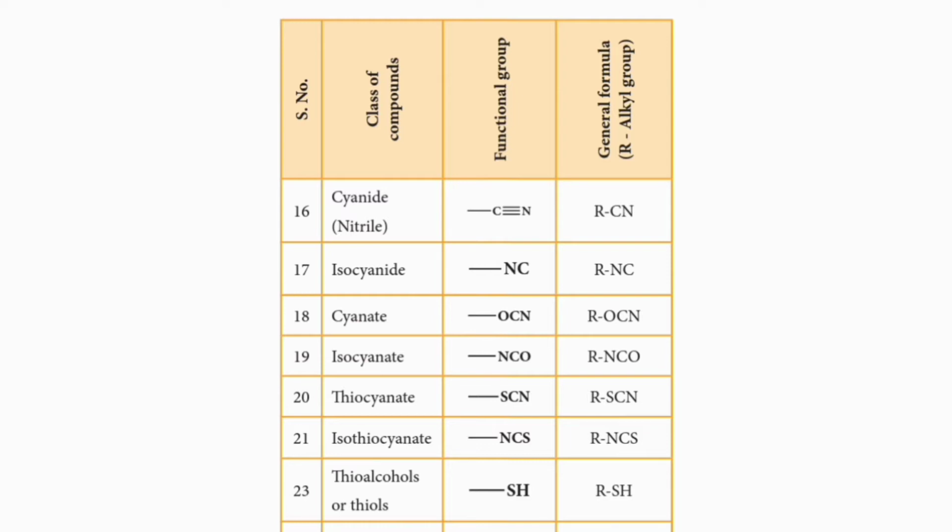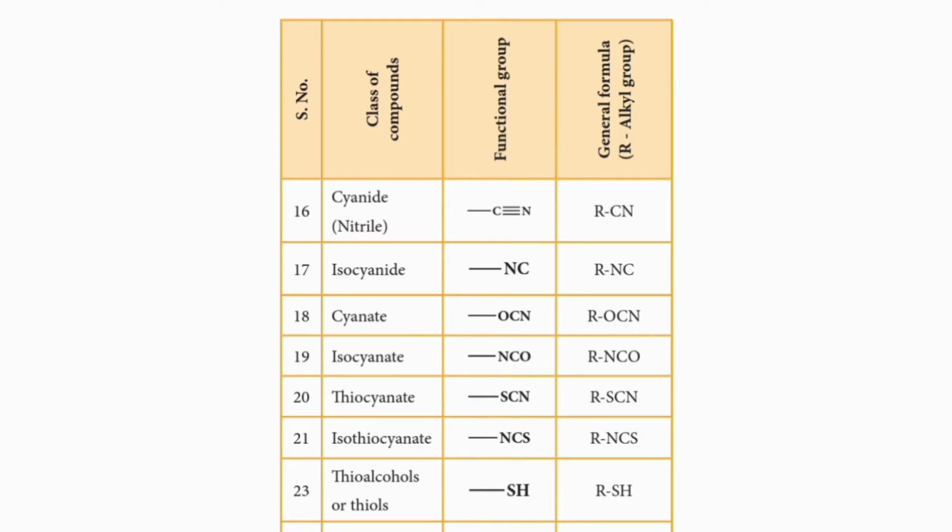The 19th class or 19th family of organic compound given here is isocyanates. It is an isoform of cyanates. What is the functional group? Bond NCO. What is the general formula? R bond NCO.